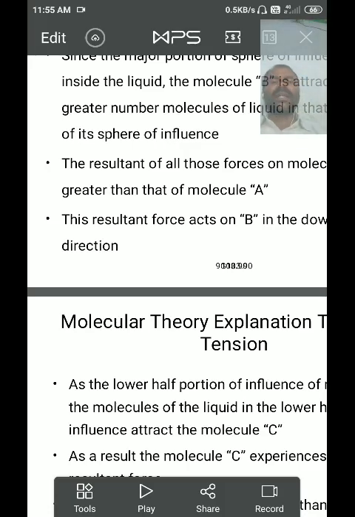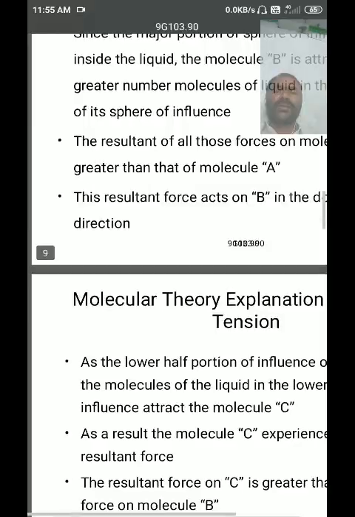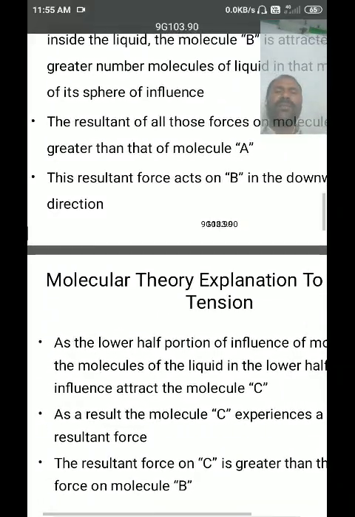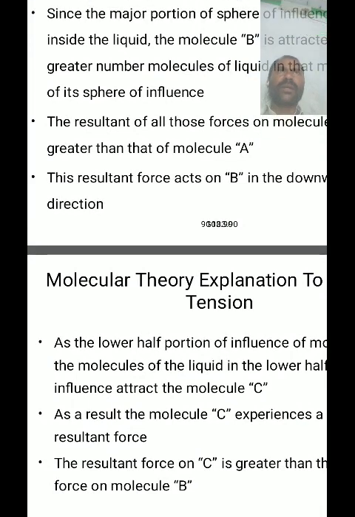That's why the net pulling force towards the inside is greater than outside molecule B. The resultant force acting on B is in a downward direction, because the number of molecules inside the sphere of influence of molecule B is greater than the number of molecules above, outside the liquid.